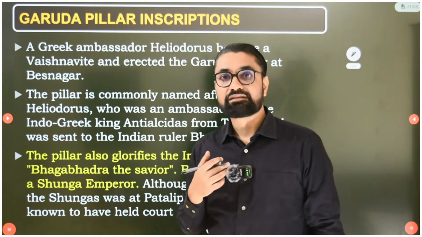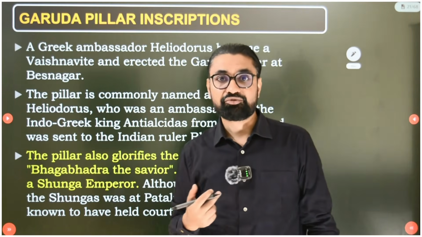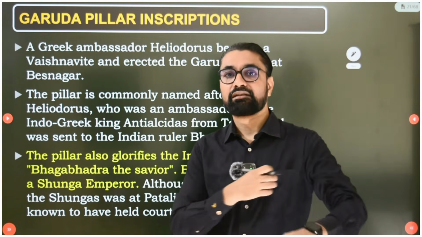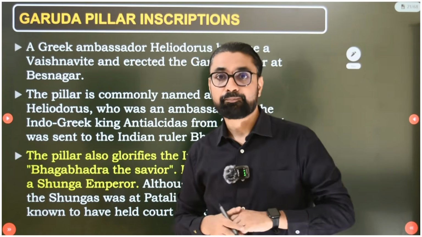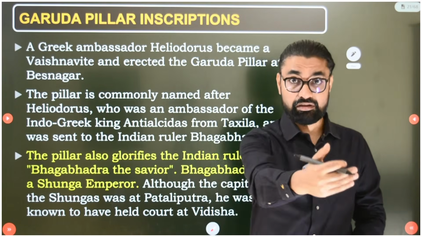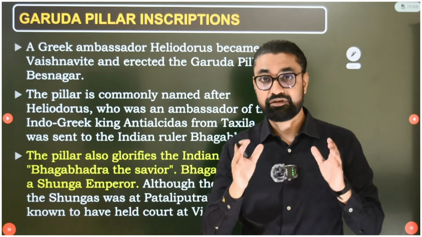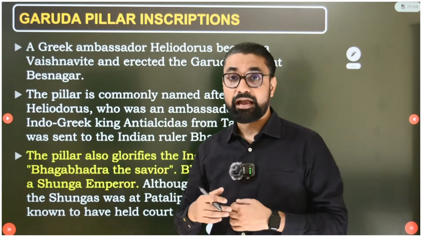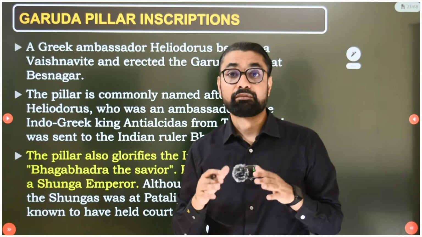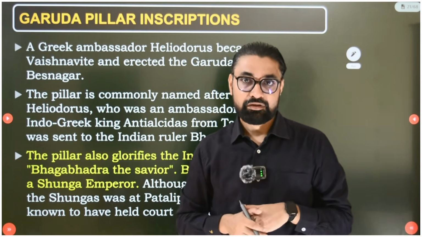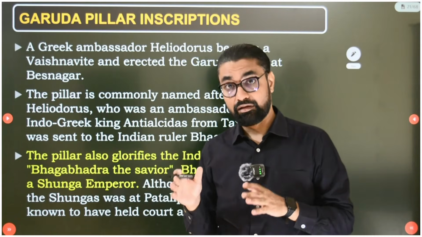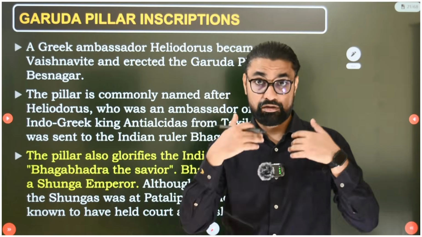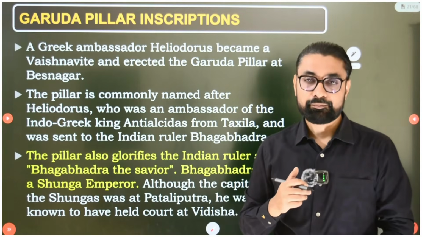Then there was another important inscription known as the Garud Pillar inscription. This Garud Pillar inscription, guys, was created later on near Sanchi in Madhya Pradesh, at Vidisha. It was created by the ambassador Heliodorus of the Greek king Antiochus. So this Greek king Antiochus's ambassador Heliodorus constructed the Garud Pillar and dedicated it to Lord Vishnu.